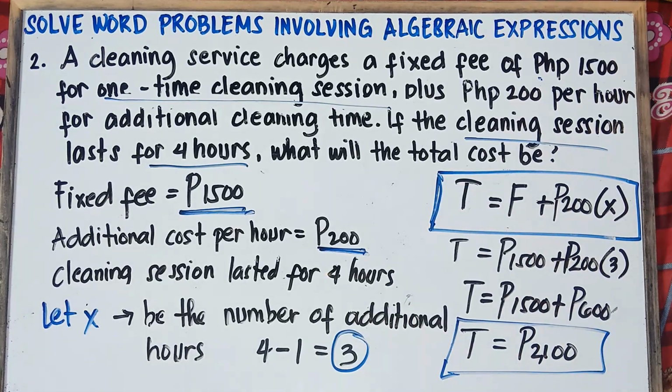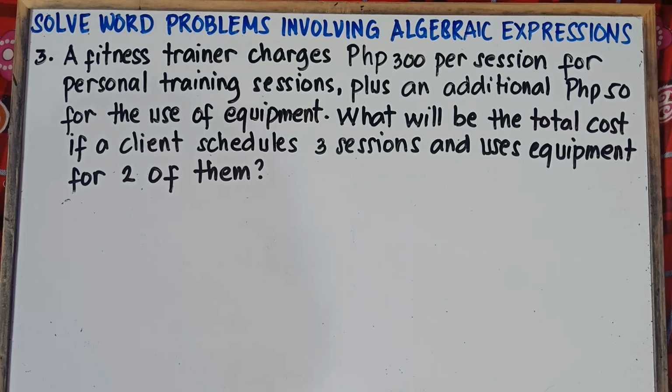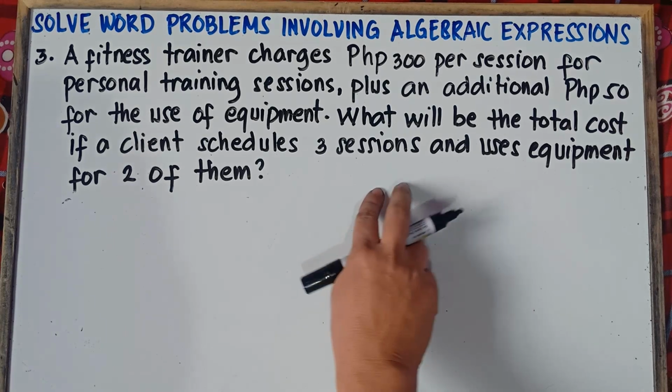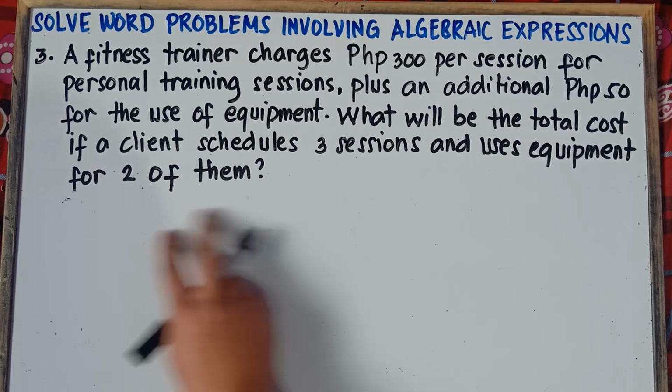Alright, so let's have the last example, class. Example number 3. A fitness trainer charges 300 pesos per session for personal training sessions, plus an additional 50 pesos for the use of equipment. What will be the total cost if a client schedules 3 sessions and uses equipment for 2 of them?